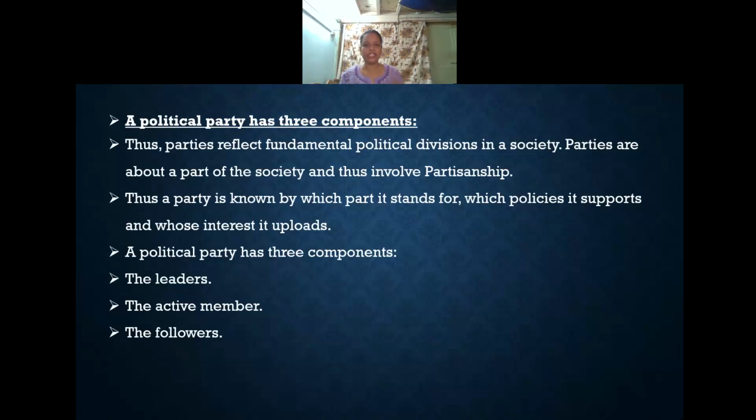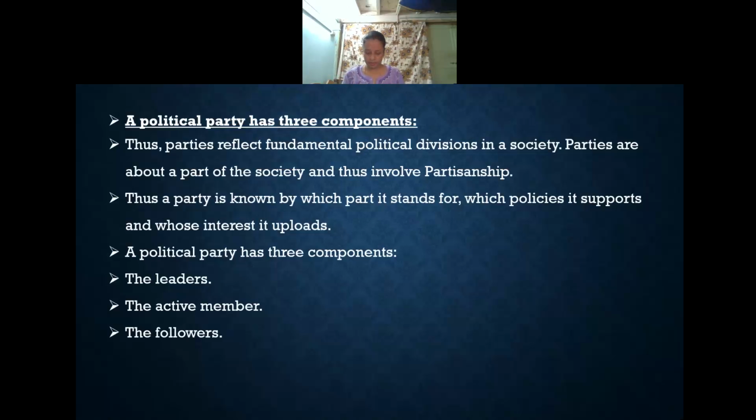So main political leaders will be there, active members will be there, and those leaders and active members have followers, and whatever their objectives are, to do welfare programs for the people, they will try to spread from one place to another. So that is the meaning of political party. A political party is a group of people who contest in the election and hold the government.